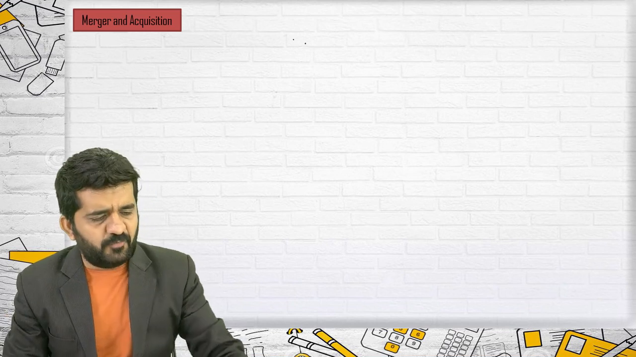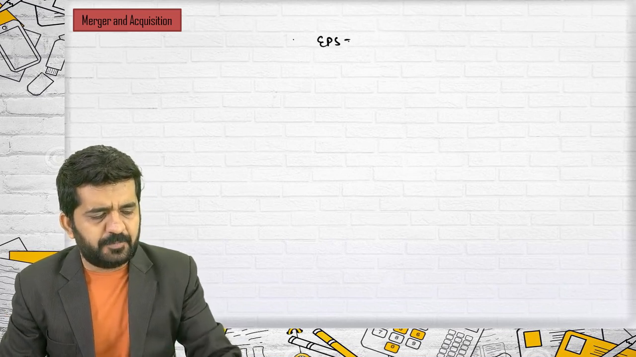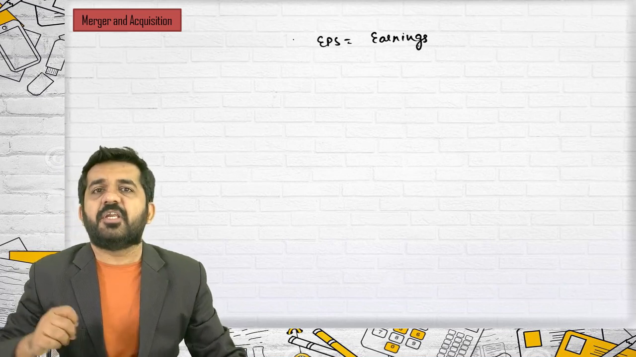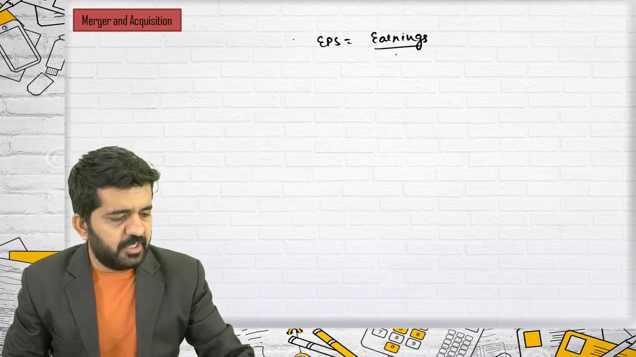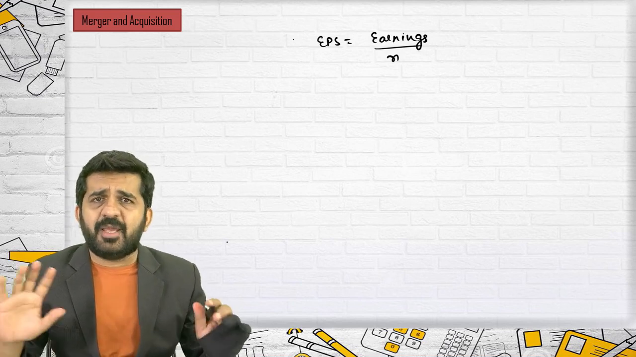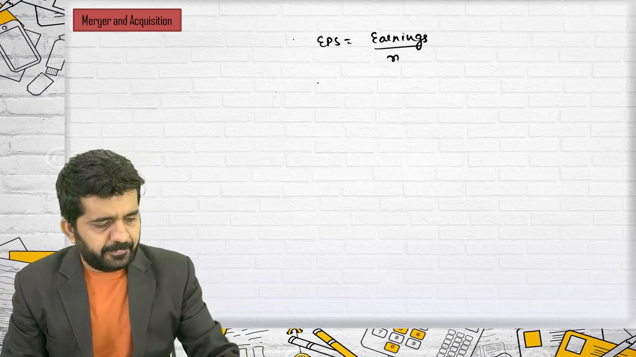If you want to find out EPS of a company, it is nothing but earnings of that company. Earnings is earnings available to equity shareholders divided by number of shares. Is it all right? This is for an individual company. I am not talking after merger.